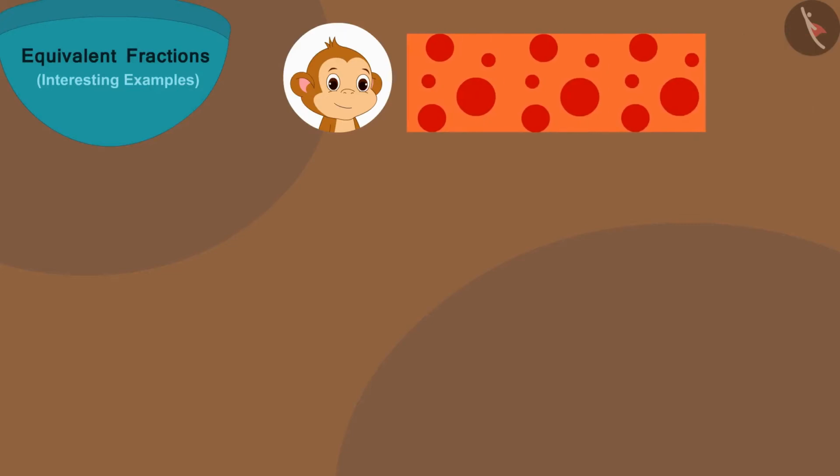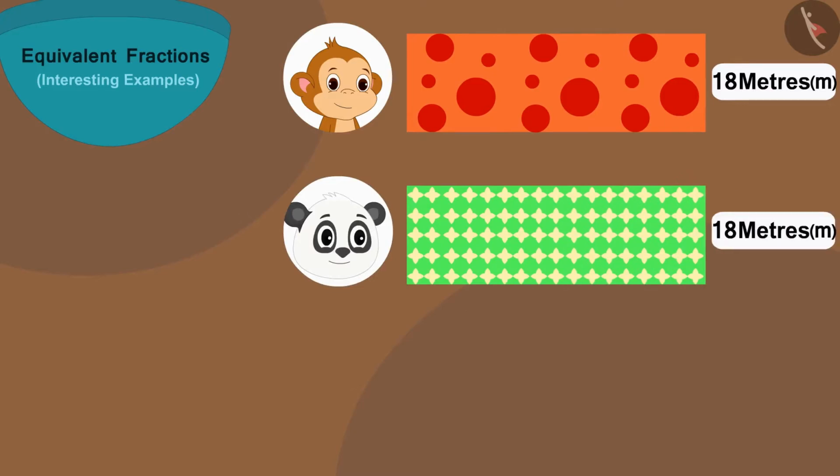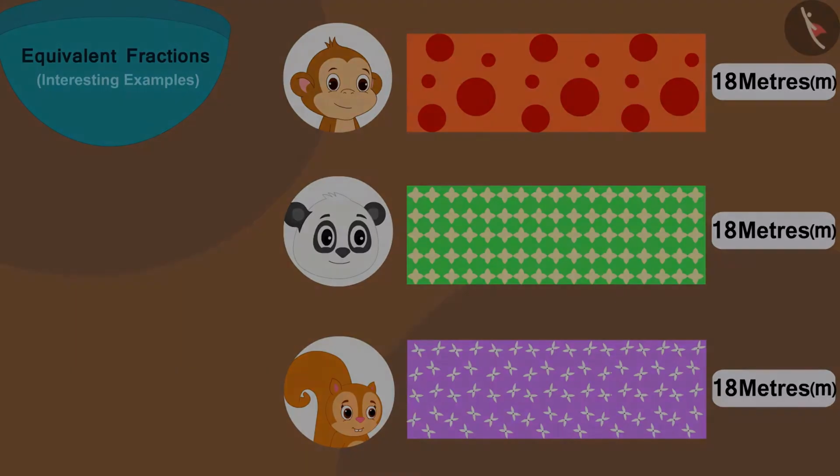Babban bought an 18-meter cloth of this design. Golu bought an 18-meter cloth of this design. And Chanda bought an 18-meter cloth of this design.